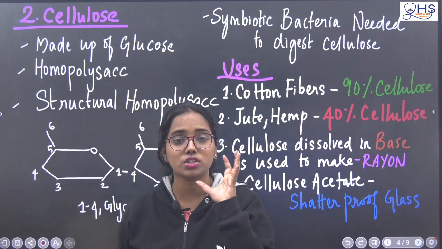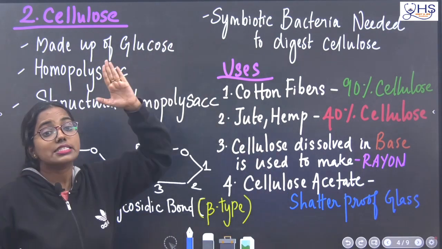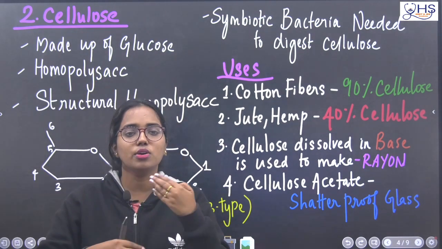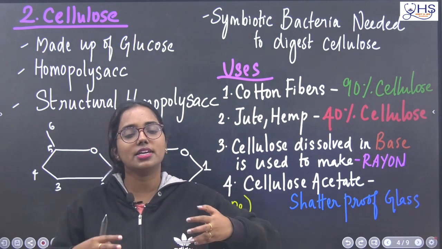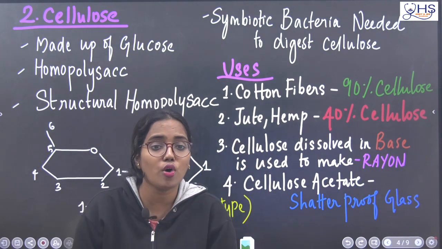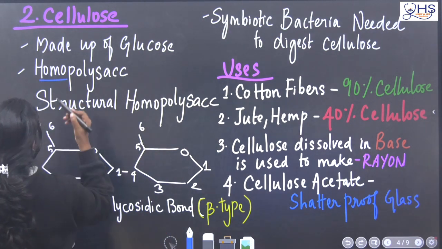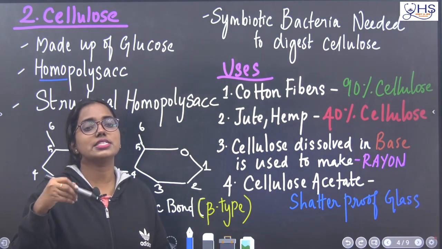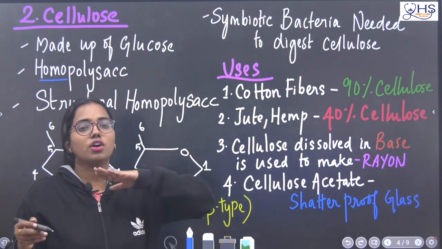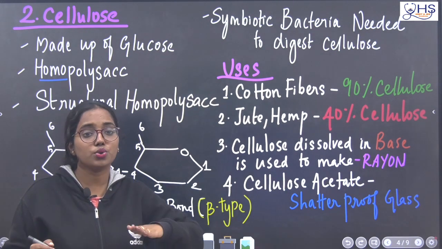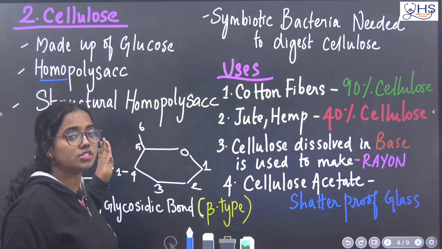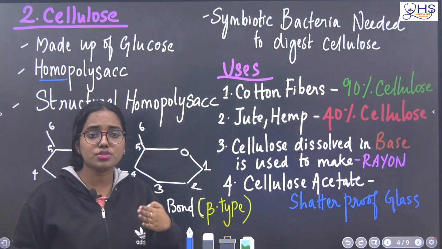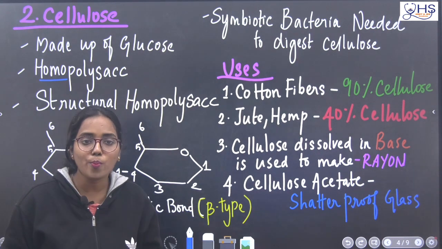Here we are going to discuss what cellulose is. Cellulose is also made up of the monosaccharide glucose, but the repeated presence of glucose makes it a polysaccharide. It is a homopolysaccharide. Why? Because only glucose is present again and again. Suppose there is a combination of glucose, fructose, galactose together, we will not call it a homopolysaccharide, we will call it a heteropolysaccharide. But here the glucose is repeated again and again, so it is called a homopolysaccharide.